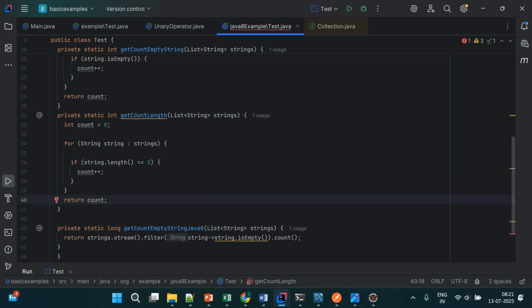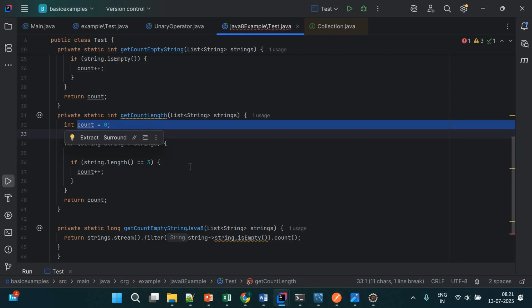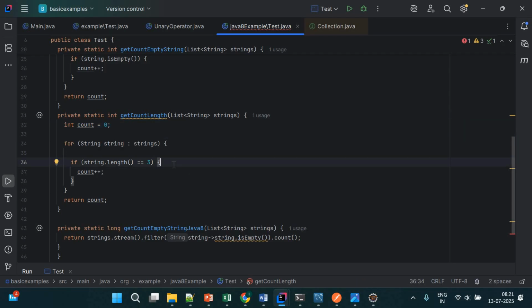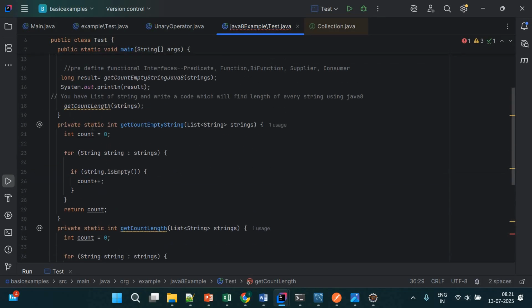So what is it doing here? We have a list of strings, right? Then it is finding count 0, then it is checking whether the length is double equal to 3. Let me say here we want to find strings that have exactly 3 characters, or exactly 4 characters in length. So here I will change this.